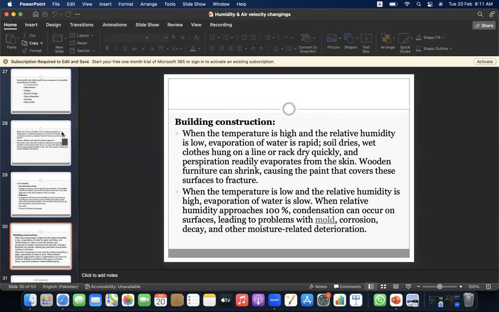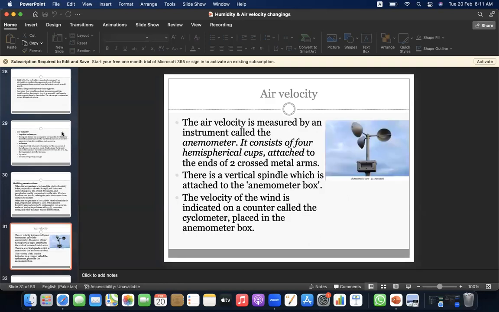When the temperature is low and the relative humidity is high, evaporation of water is slow. When relative humidity approaches 100%, condensation can occur on surfaces, leading to problems with mold, corrosion, decay, and other moisture-related deterioration.